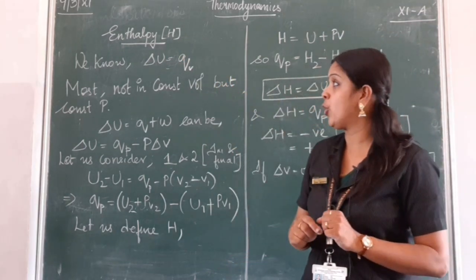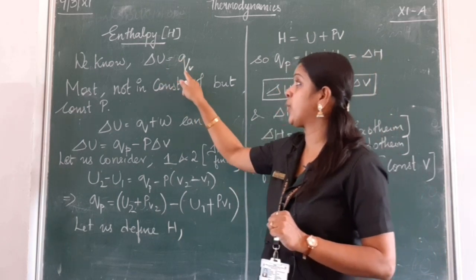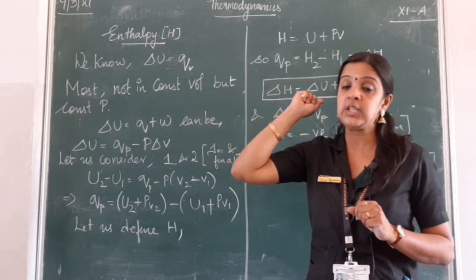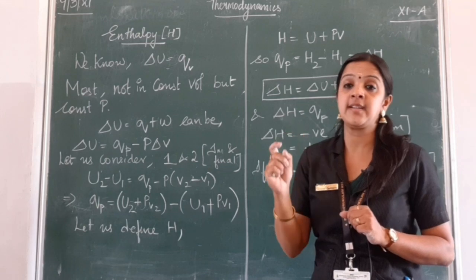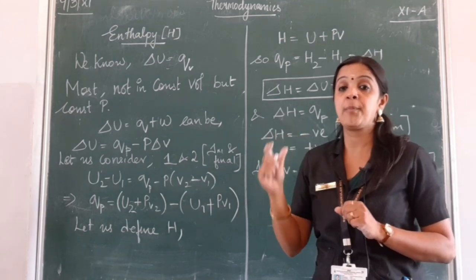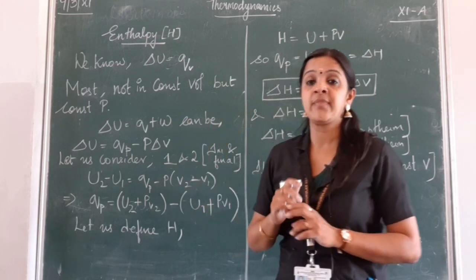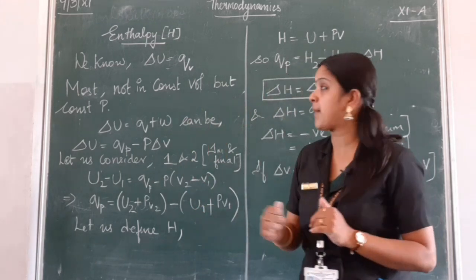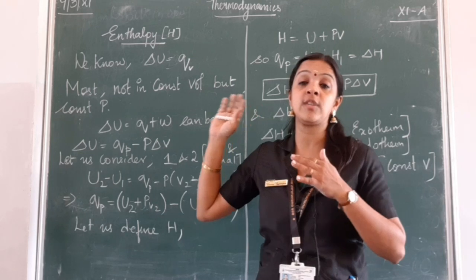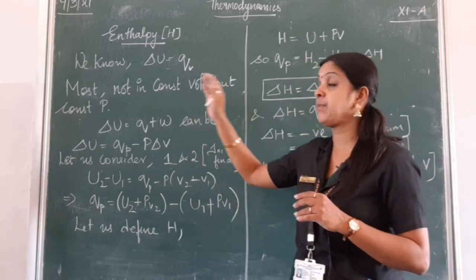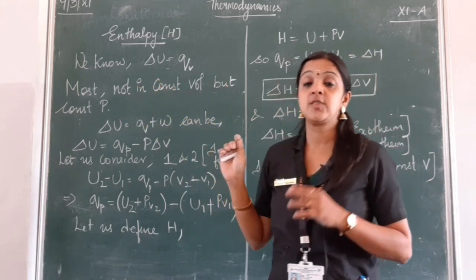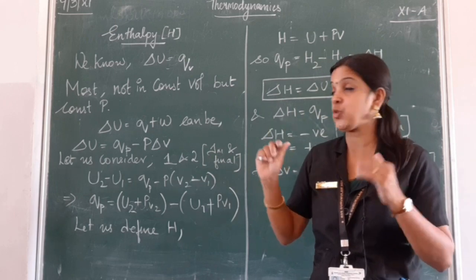As we already know, del U is equal to QV, which is the internal energy or the heat absorbed at constant volume. But in most cases, if you see any transformation that is happening, it may not be happening at constant volume, but it can take place even at constant pressure. So that is the most possible situation.